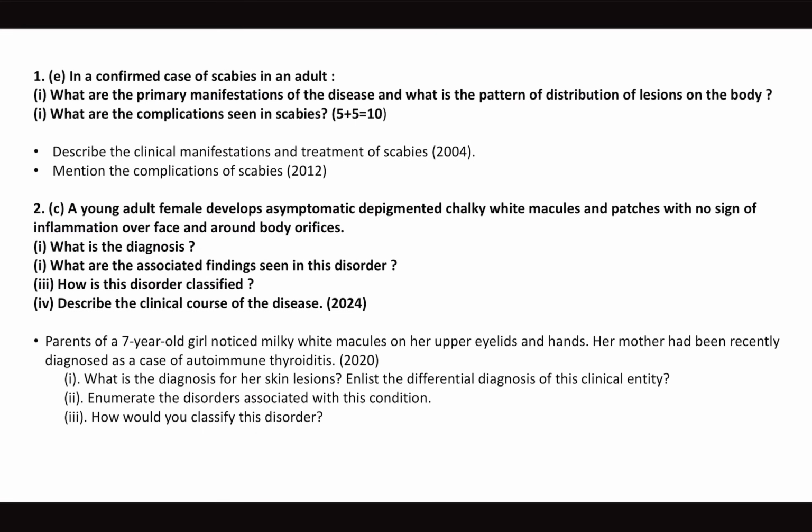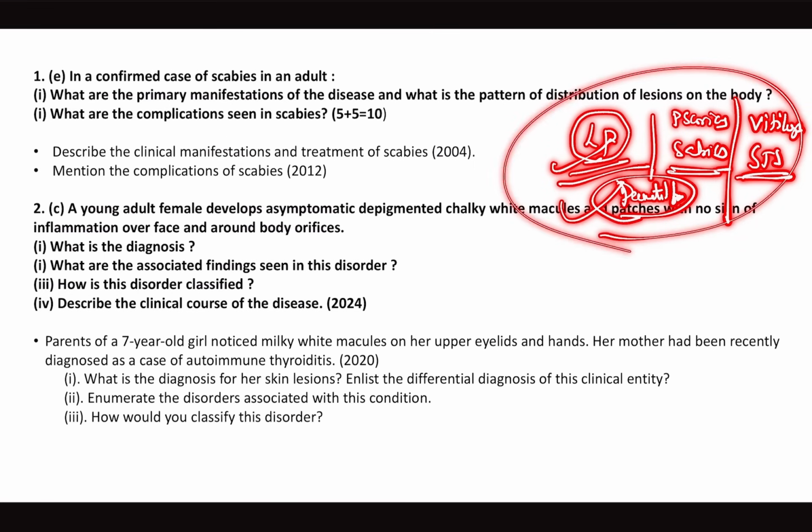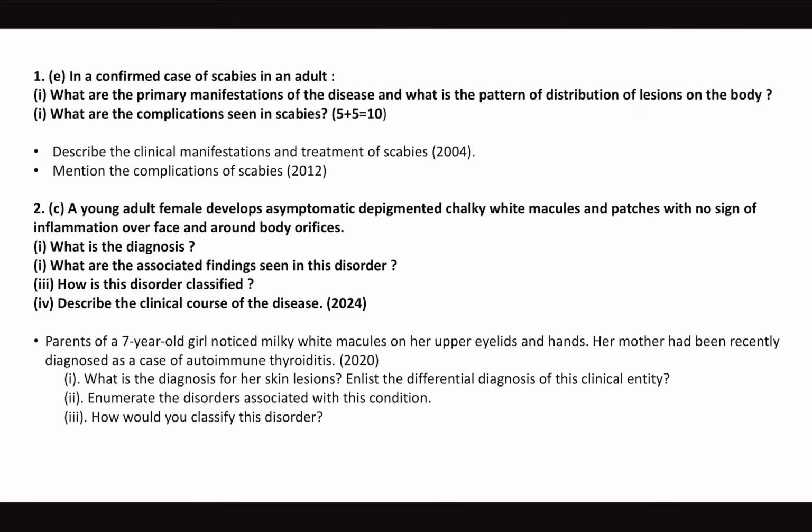You have 6 diseases, out of which 4 diseases will come in the exam, and one disease is our superstar, that is lichen planus. Every year they're asking questions. Then one year if they ask psoriasis, next year they'll ask scabies. Okay, then they'll choose from the remaining. And one more star is dermatitis. Always dermatitis or eczema and lichen planus are our superstars. Psoriasis or scabies, they ask one question, and then instead of asking vitiligo, they'll ask Stevens-Johnson syndrome next year. So these are only the 6 topics you have in the syllabus.